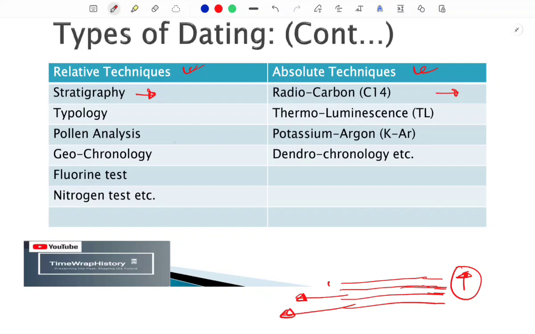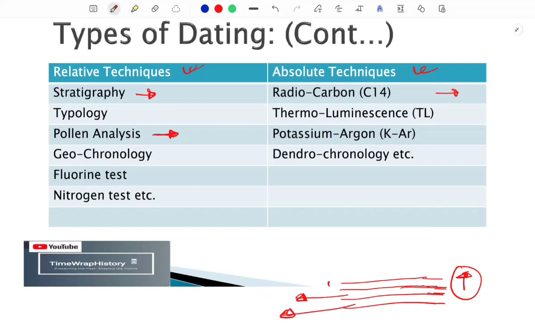Apart from that, pollen analysis: remains of pollen in the ponds, in the sediments, in other forms, we analyze that in the labs and we fix the time period, not an exact time period, a certain time period, like 10,000 years ago, 5,000 years ago, like that.